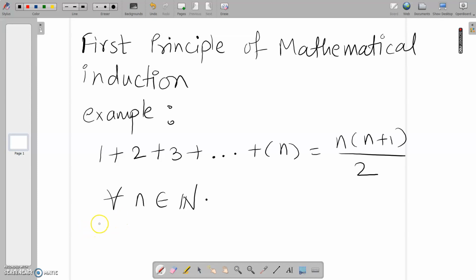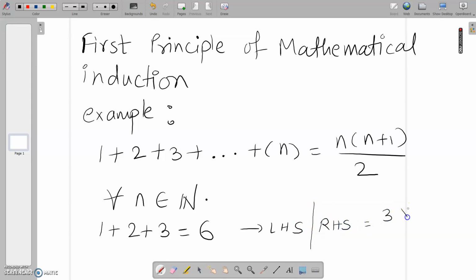For example, if you consider the first three natural numbers, then their sum is 1 plus 2 plus 3, that is equal to 6. This I am putting in the LHS. So this 6 I have got by putting n is equal to 3 in the LHS. Now on the RHS, in the term n into n plus 1 by 2, if you substitute n is equal to 3, then it will be 3 into 4 by 2, that is equal to 6. So this result is true.